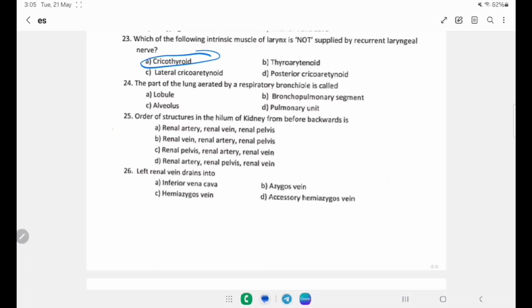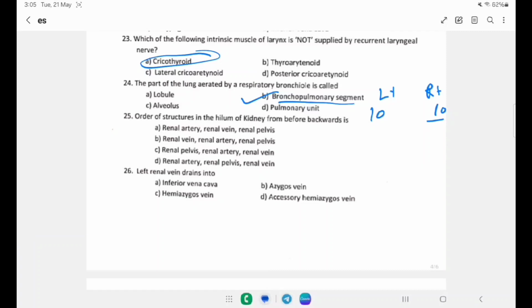The part of the lung aerated by the segmental bronchus is the bronchopulmonary segment. This is the structural and functional unit of the lungs, and both the left and right lungs each have 10 bronchopulmonary segments. These segments are supplied by the segmental bronchus.